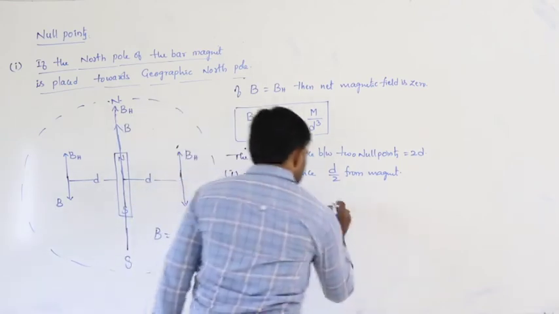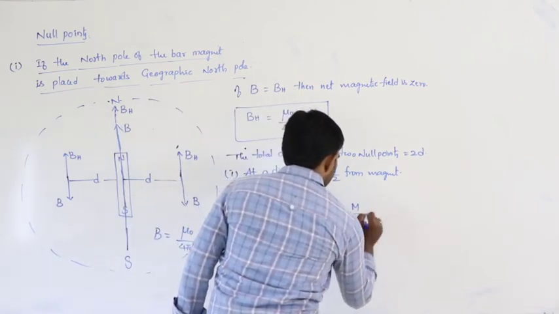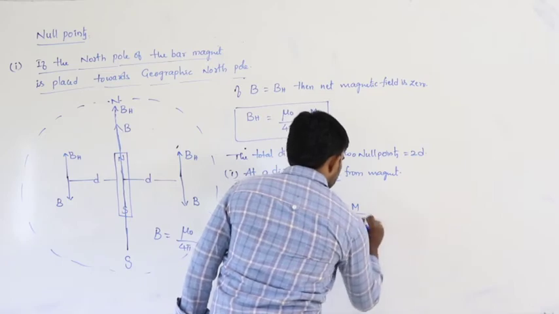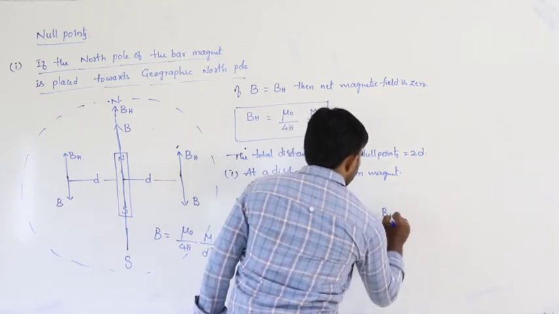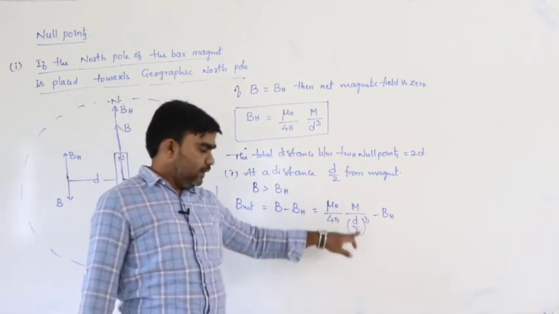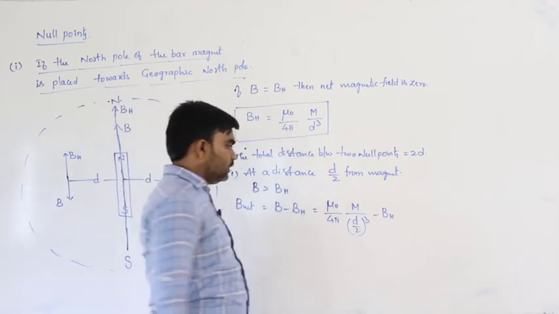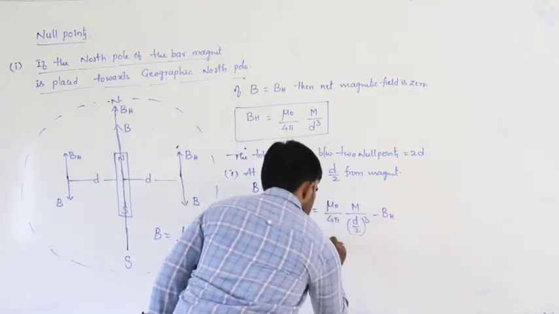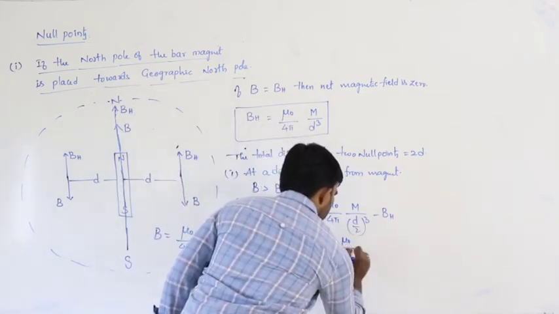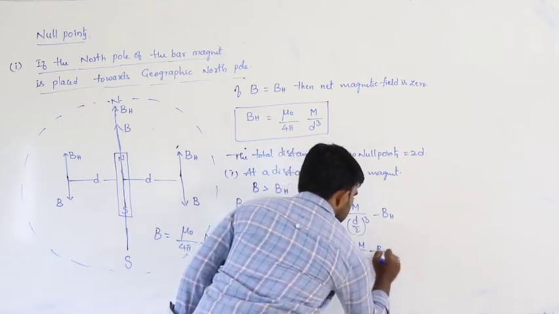What is B here? Mu naught by 4 pi, m by (d by 2) whole cube, minus BH. At a distance d by 2, in place of d we are writing d by 2. So, that is 8 into mu naught by 4 pi m by d cube, minus BH.